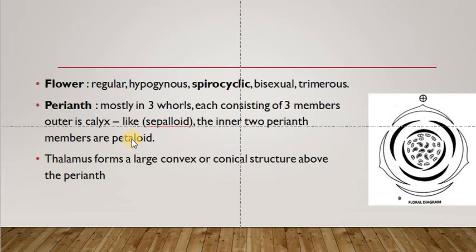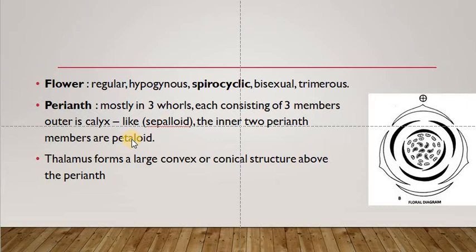And here petals, sepals, and all the floral whorls are present in multiples of 3, not 5. They are in the multiples of 3, and so it is called trimerous. Calyx and corolla are not differentiated, or tepals and sepals are not differentiated.